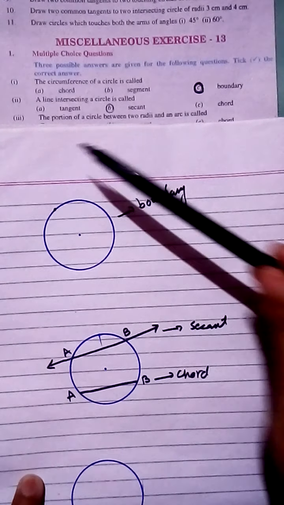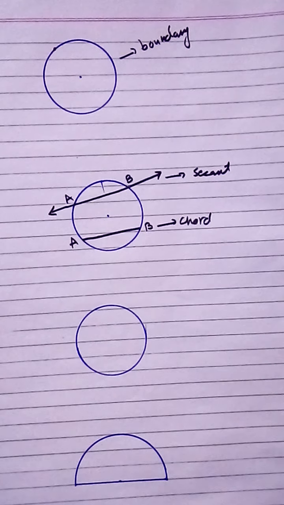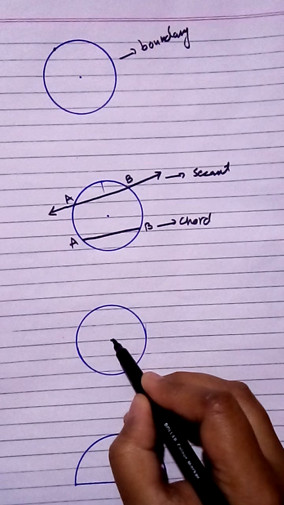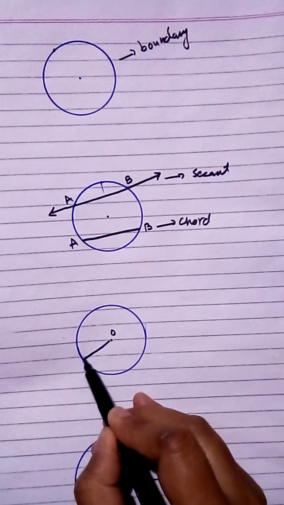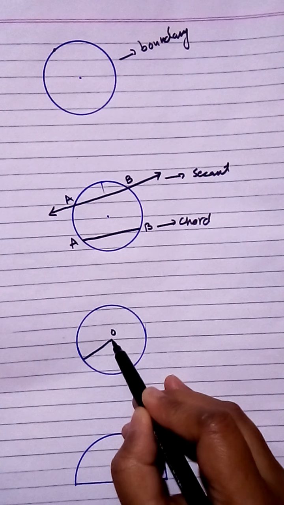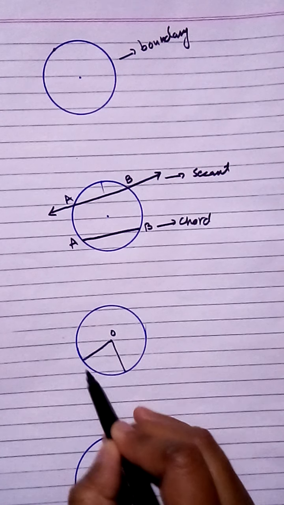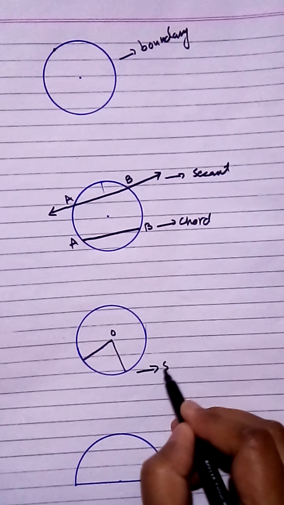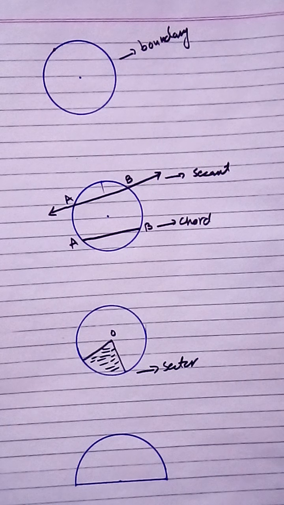Now third MCQ: the portion of a circle between two radii and an arc is called. Let's see the portion between two radii. This is a circle, this is the center point of the circle named O, and that is the radius, which starts from the center and ends at the circumference. This is the first radius and this is the second radius. Radii is the plural form of radius, and that is the portion of an arc. This is known as a sector. I have shaded this area. That portion is known as a sector. So you have to mark the sector option.